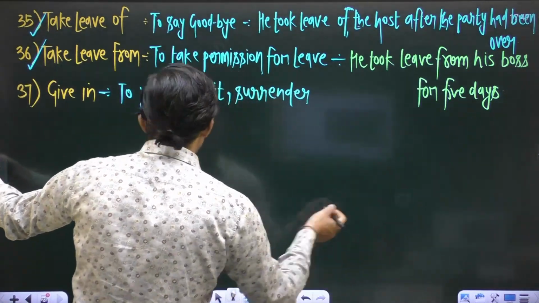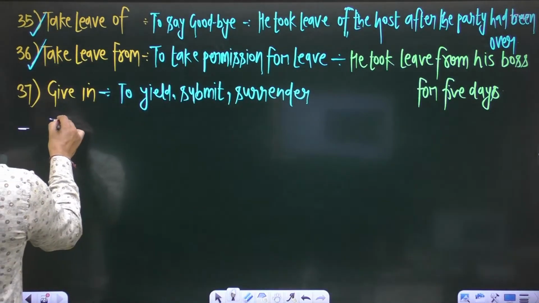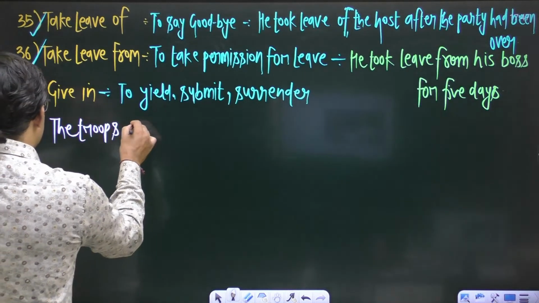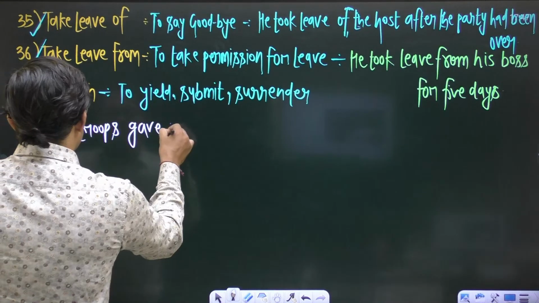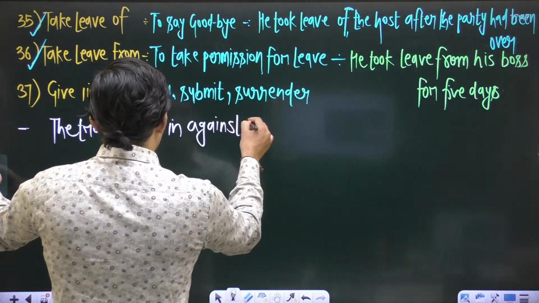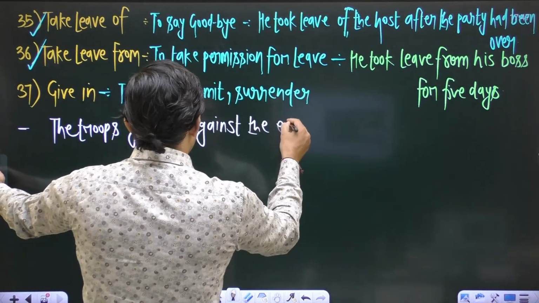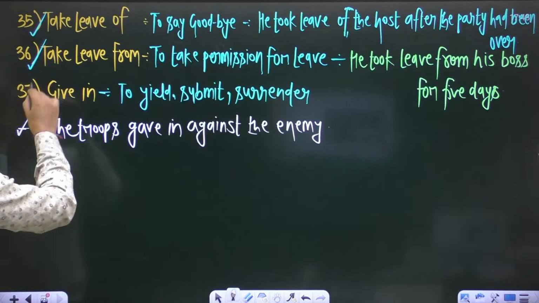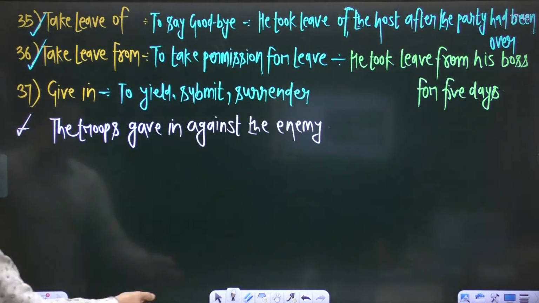And the sentence is, the troops gave in against the enemy. The troops gave in against the enemy, right? So this one is the sentence.